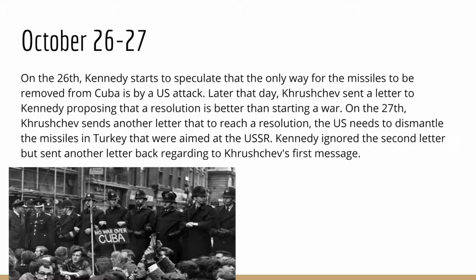October 26th to 27th. On October 26th, Kennedy starts to speculate that the only way for the missiles to be moved from Cuba is by a U.S. attack. Later that day, Khrushchev sent a letter to Kennedy proposing that a resolution is better than starting a war. On the 27th, Khrushchev sends another letter saying that to reach a resolution, the U.S. needs to dismantle the missiles in Turkey that were aimed at the USSR.